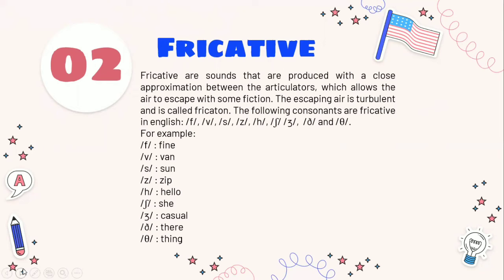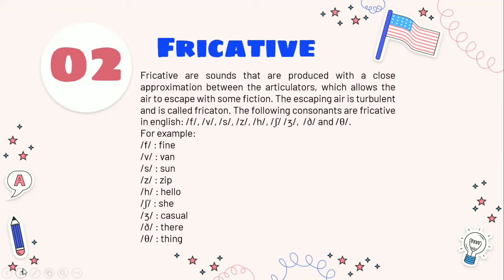The following consonants are fricatives in English: f, v, s, z, h, sh, zh, and th. For example, fine, fun, sun, jeep, hello, she, gazelle, their, thing.